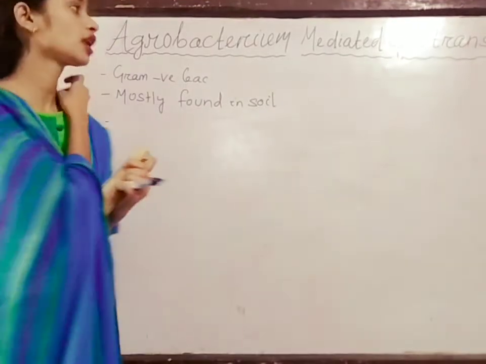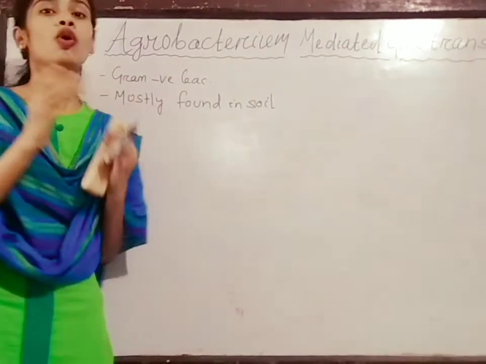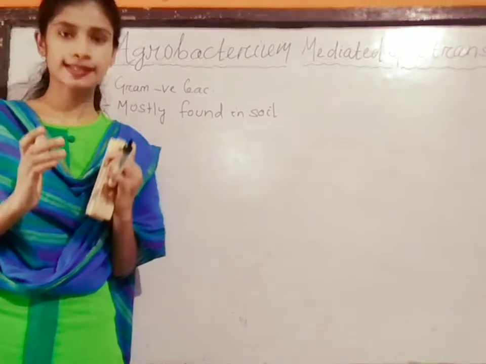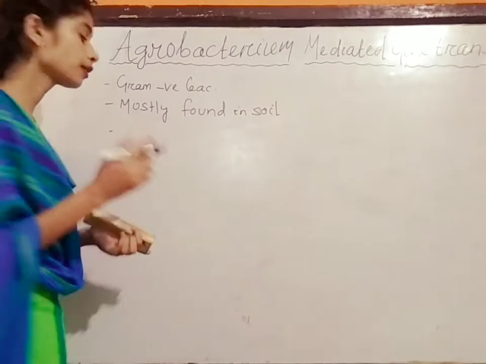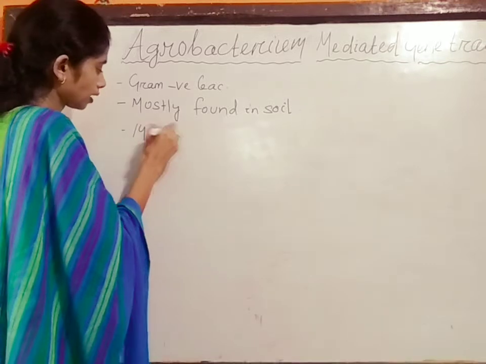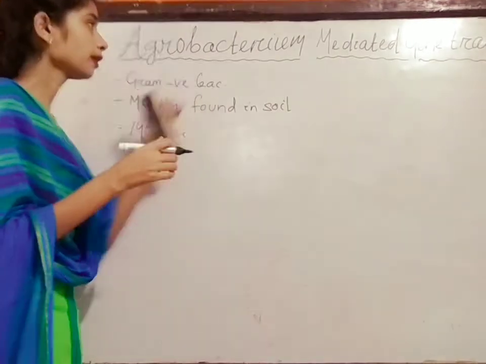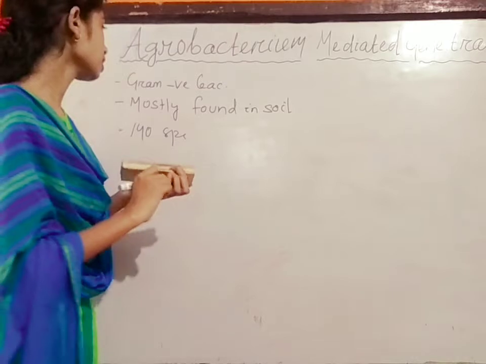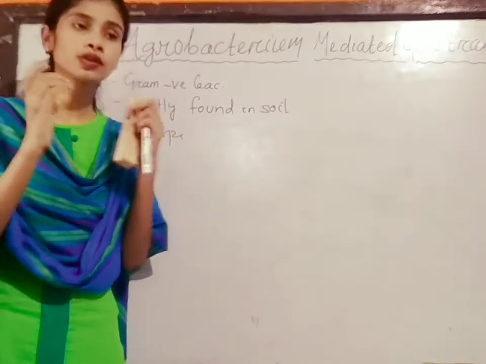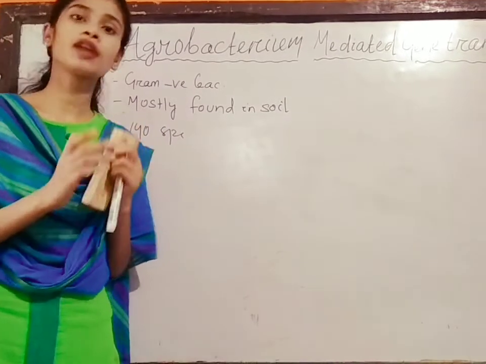About 140 species are found under the genus Agrobacterium, and it is a rod-shaped bacteria mostly found in the soil, so it is called a soil bacteria.